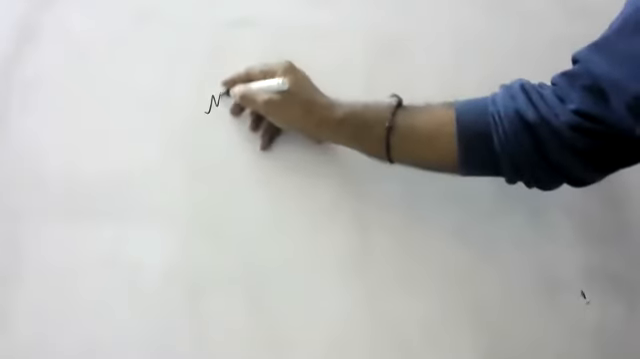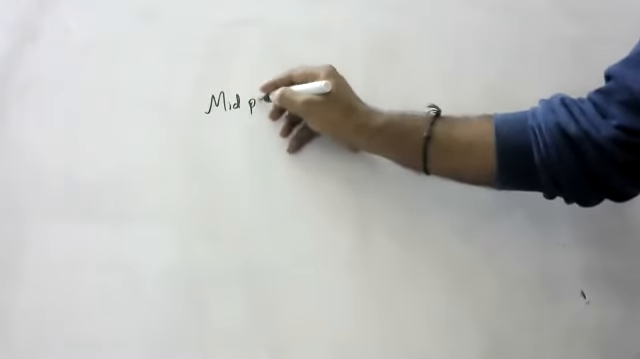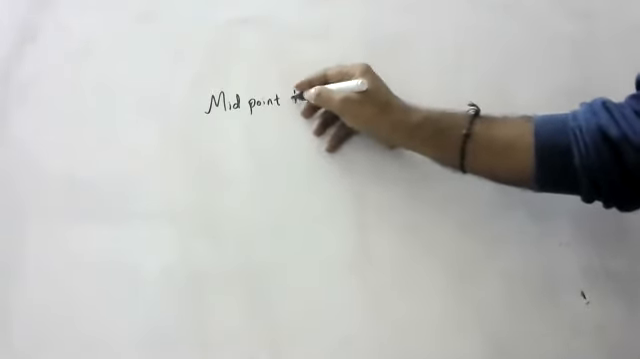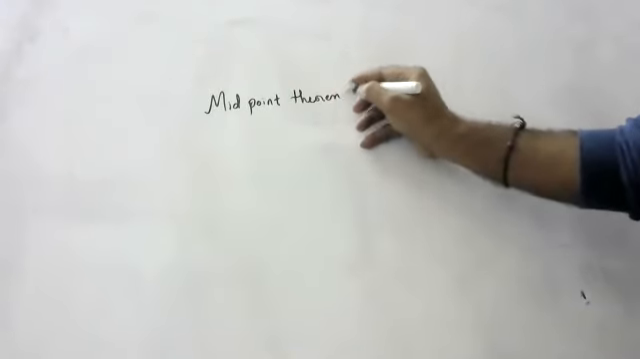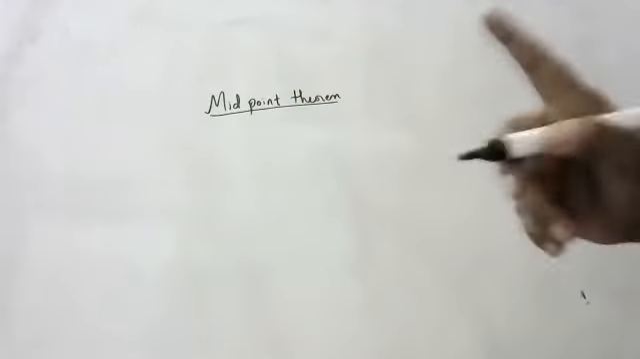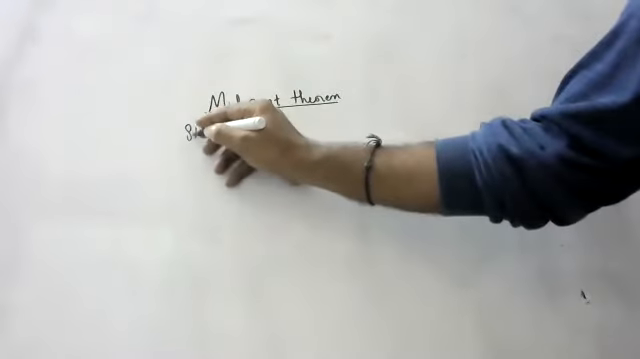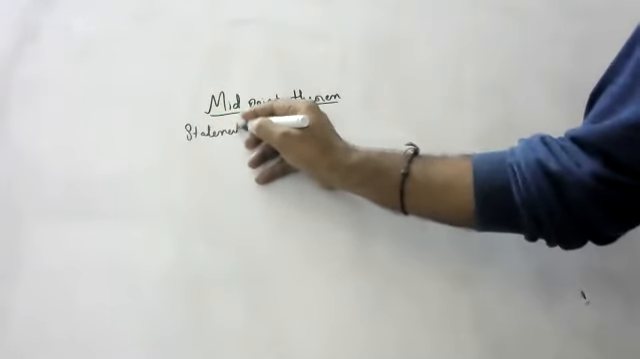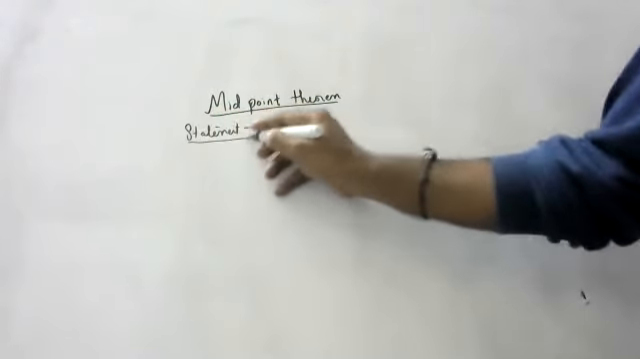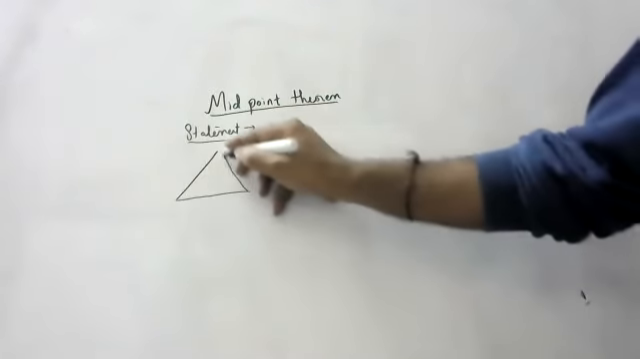So children, in quadrilaterals, let us discuss only the midpoint theorem. Children, whenever I ask you to write a theorem, you are forgetting to write the statement. All of you write the statement. If you don't write the statement, I'll cut 2 marks. You should compulsorily write the statement, always. What is the midpoint theorem statement?